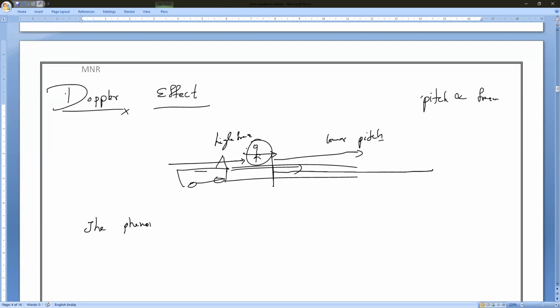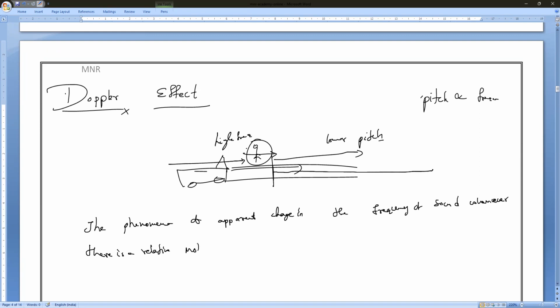The phenomenon of apparent change in the frequency of a sound whenever there is a relative motion between the source of sound and the observer is called the Doppler effect.